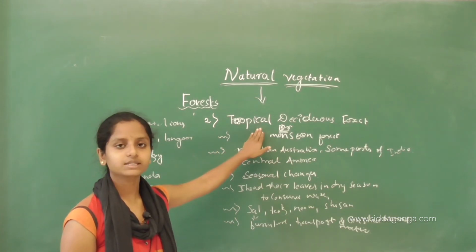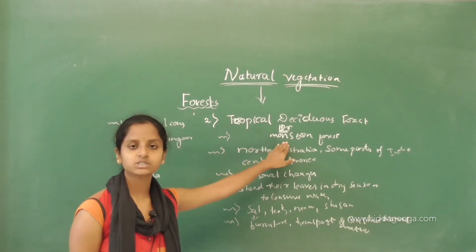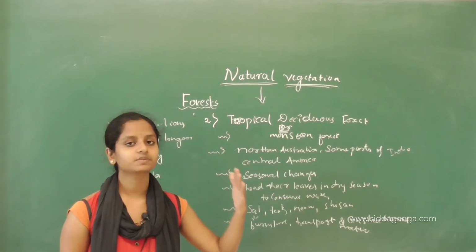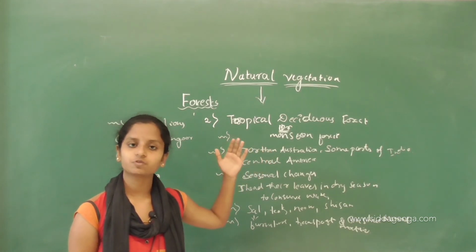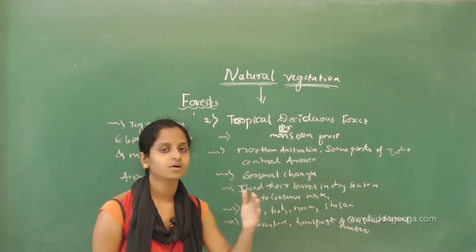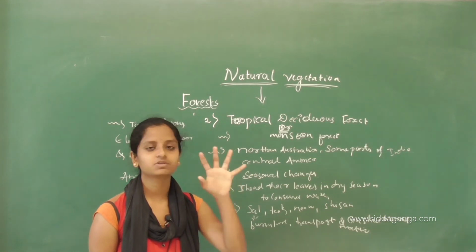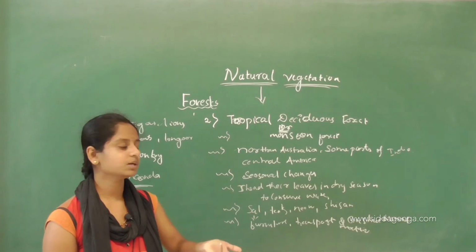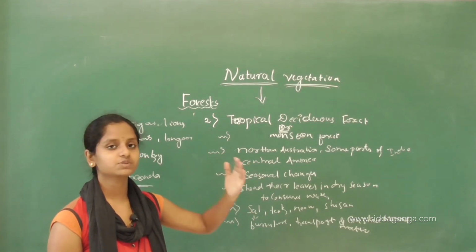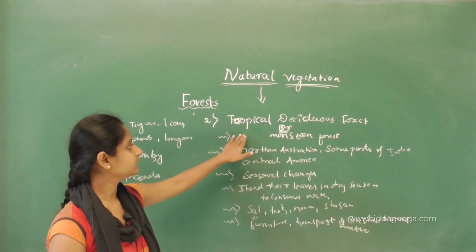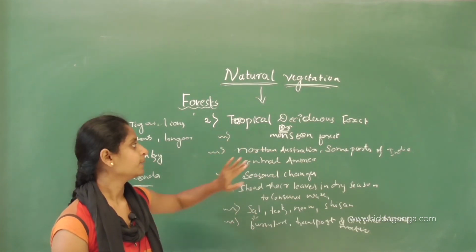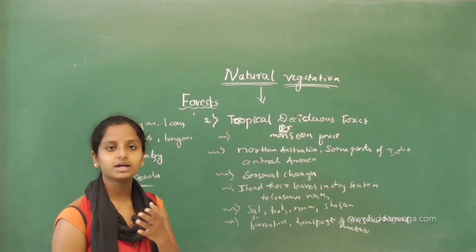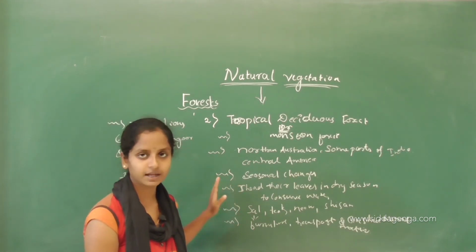This tropical deciduous forest is also called monsoon forest because here seasonal changes will happen. This forest changes according to the season. In the summer season, trees will shed their leaves. In winter, new leaves will start to develop. That kind of change will happen from season to season in this tropical deciduous forest, or monsoon forest. But in the previous evergreen forest, there were no such seasonal changes. But here it will happen.